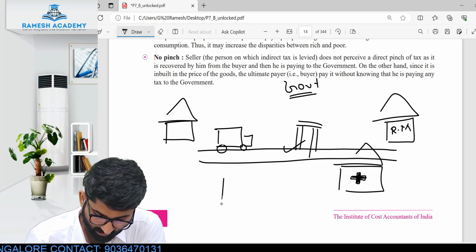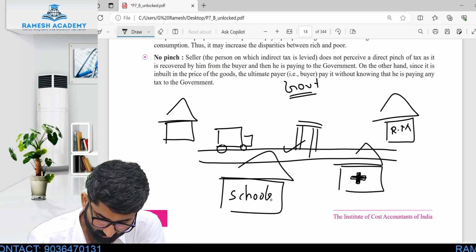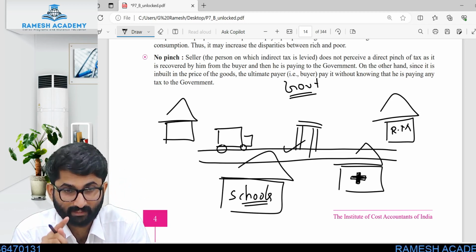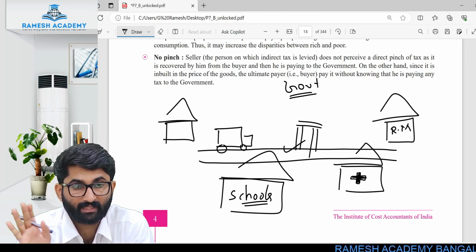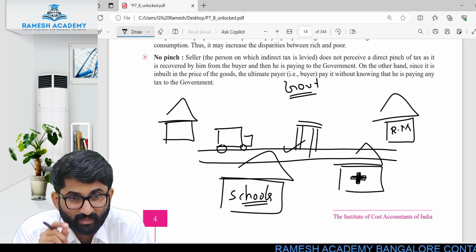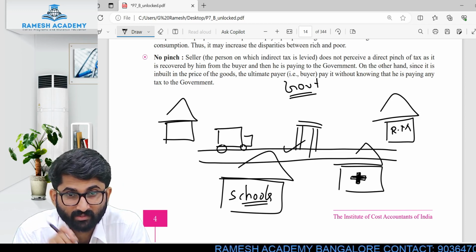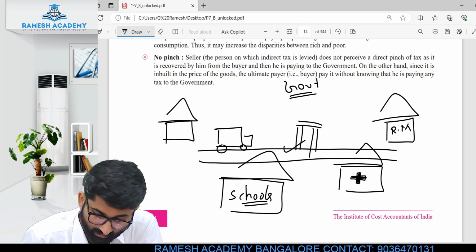Now there is Sarva Shikshana Abhiyana. There are some schools here, and schools are built by the government, especially not private institutions. I am talking about government schools. So everything built by the government, and all the expenses incurred in those schools, hospitals, or road maintenance, is borne by the government.